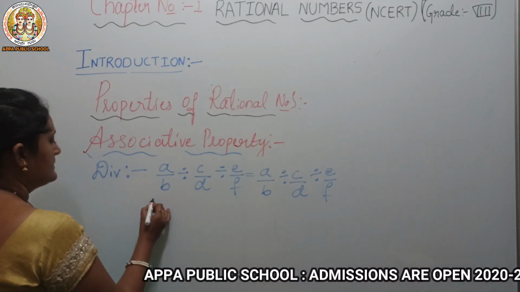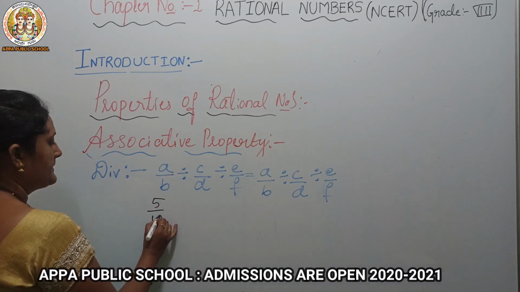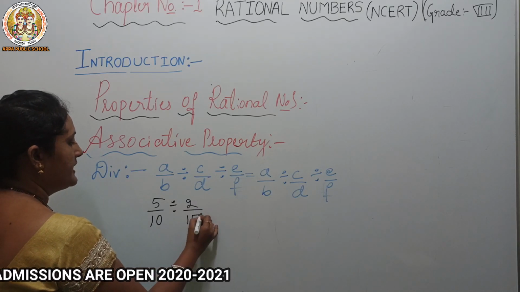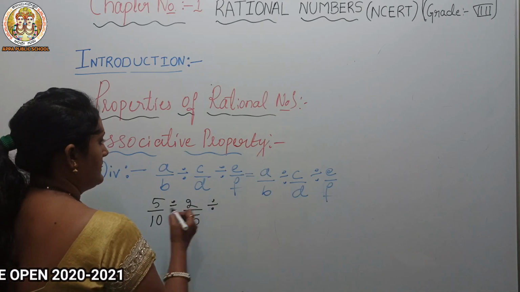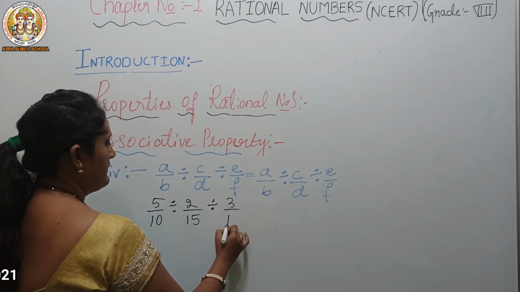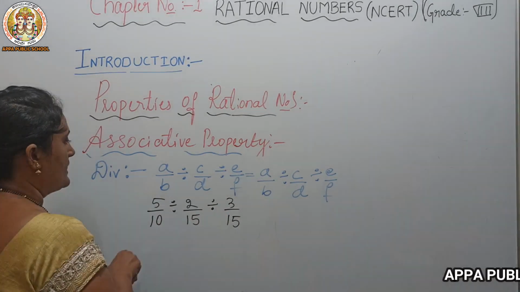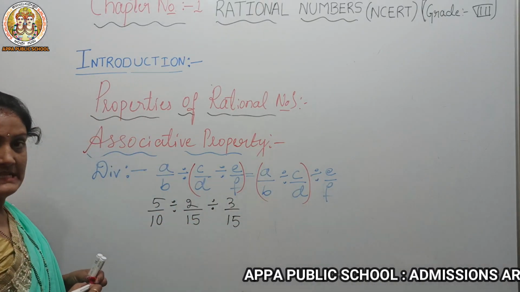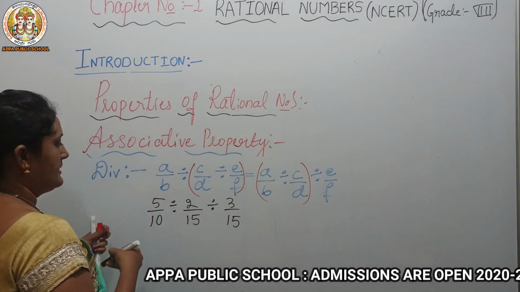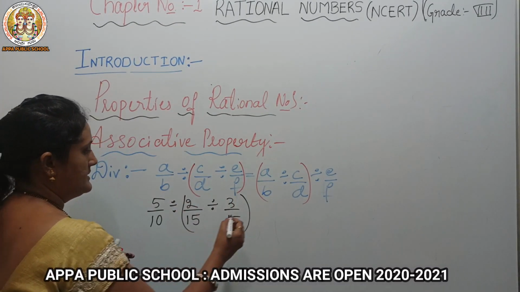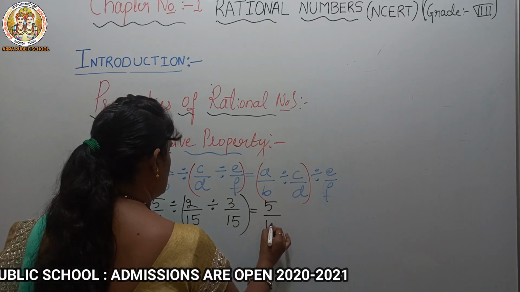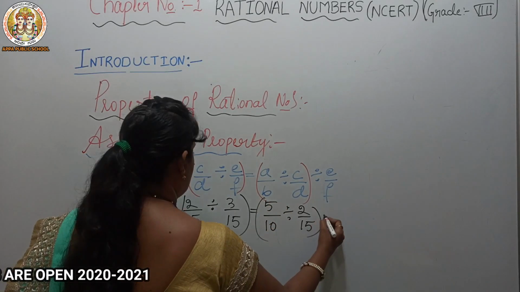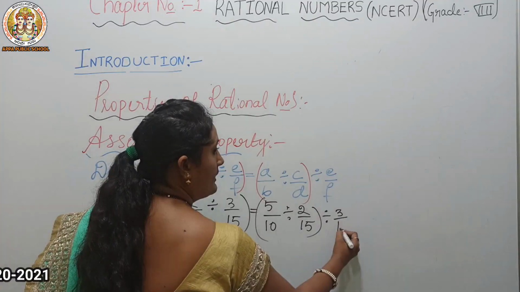Can we take an example for this? 5 by 10 divided by 2 by 15 divided by 3 by 50. Okay, what's the condition? Here first we simplify the bracket terms. So here also similarly, 5 by 10 divided by 2 by 15 divided by 3 by 50.